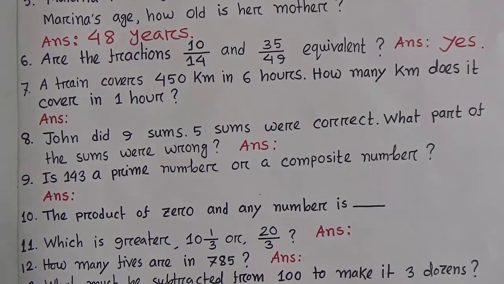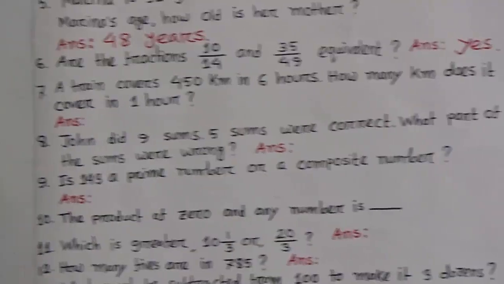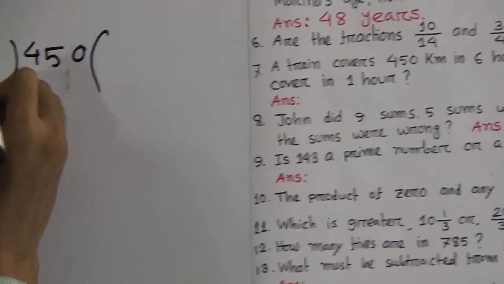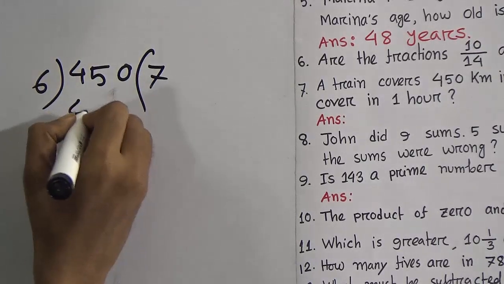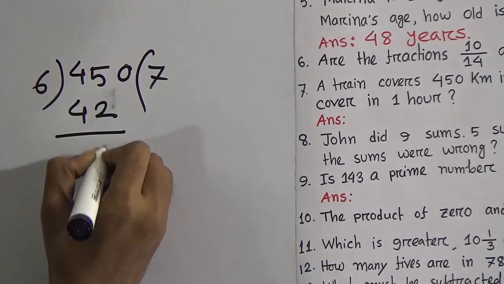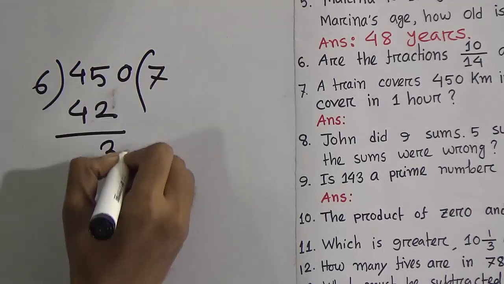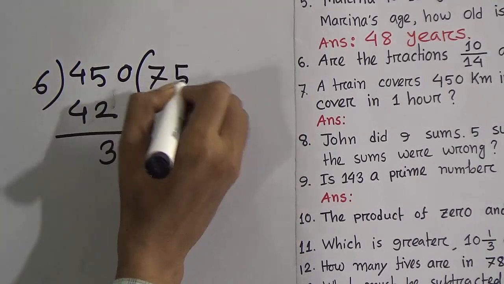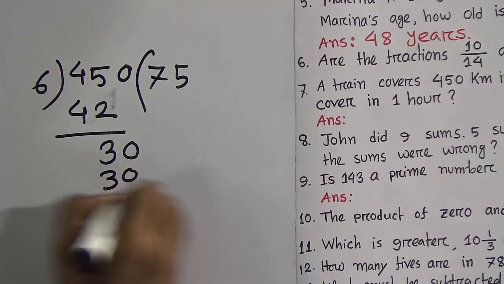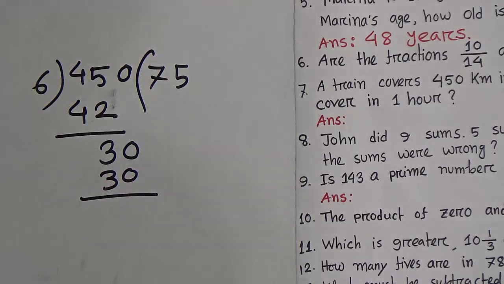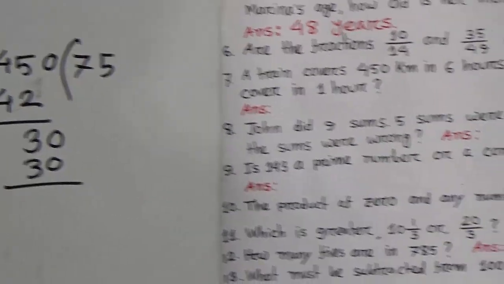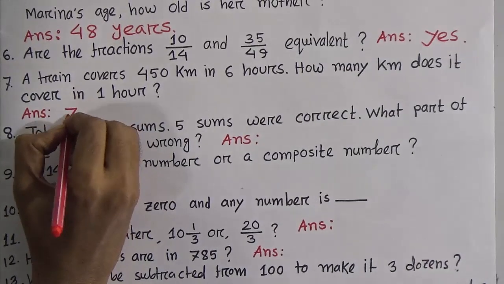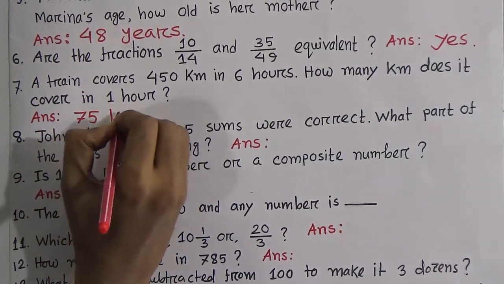So this is division, and we divide 450 by 6. 6 sevens are 42. 5 minus 2 equals 3, 0. 6 fives are 30. So our answer will be 75 kilometers. Okay, right? 75 kilometers.